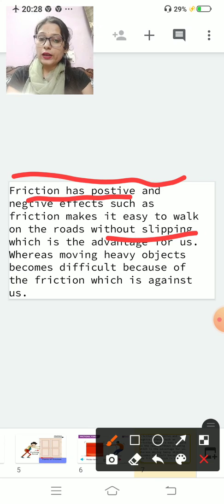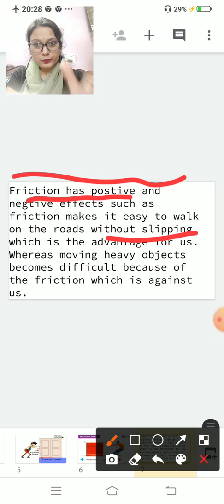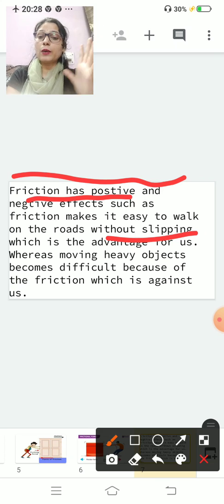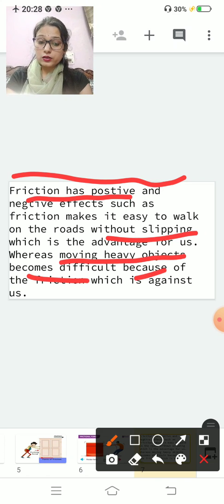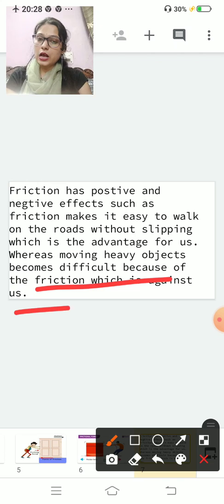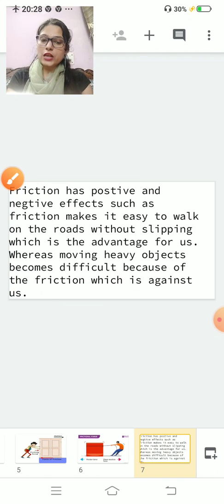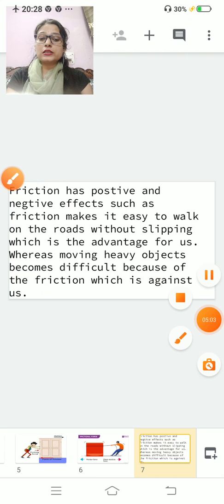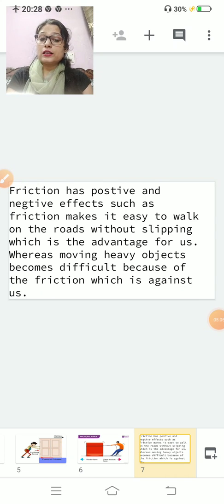And what is the negative effect? We have to apply more force for moving a heavy object. Moving heavy objects becomes difficult because of the friction which is against us. So friction makes it easy to walk on the roads without slipping, which is the advantage for us, whereas moving heavy objects becomes difficult because of friction which is against us.